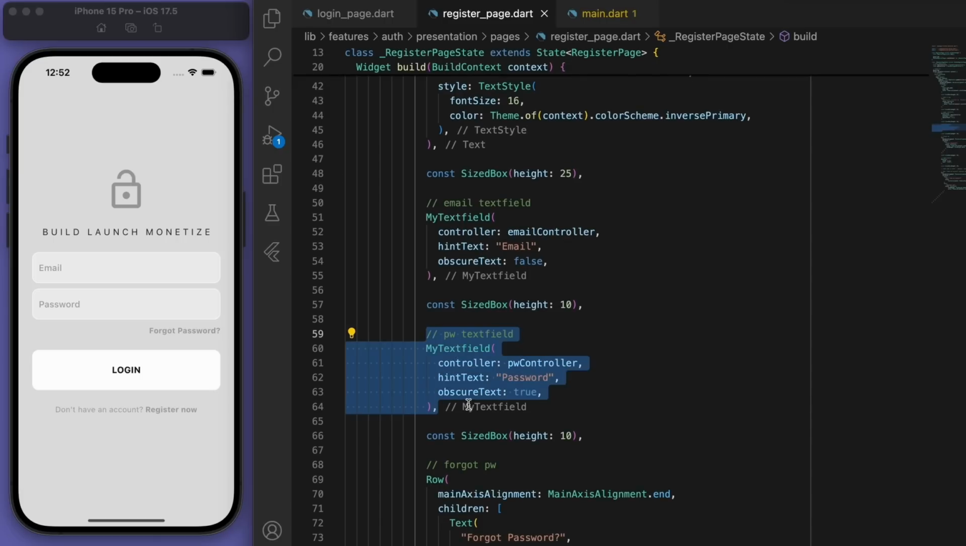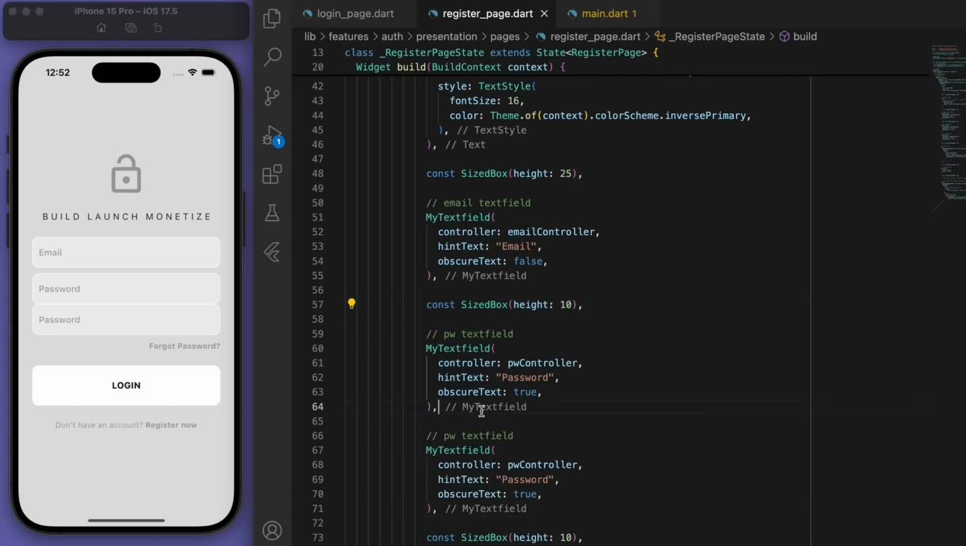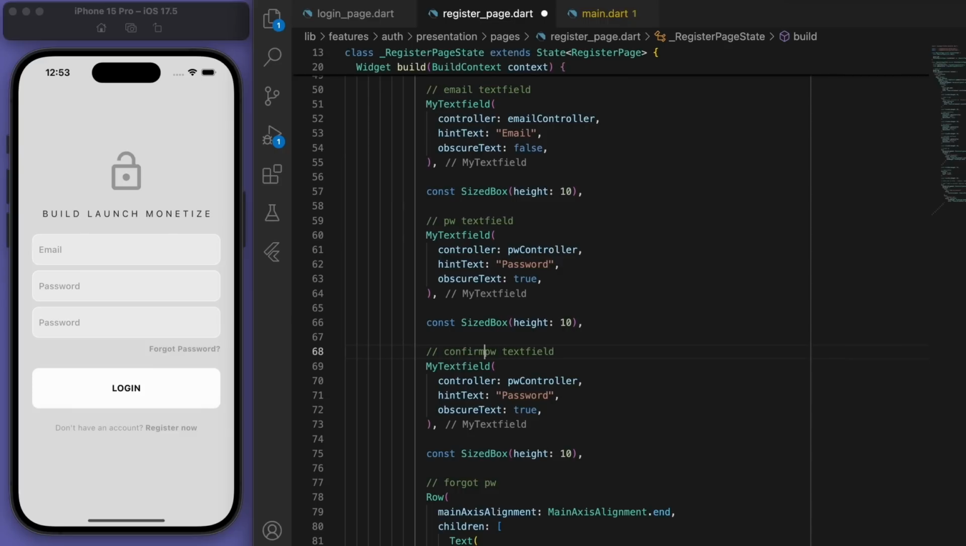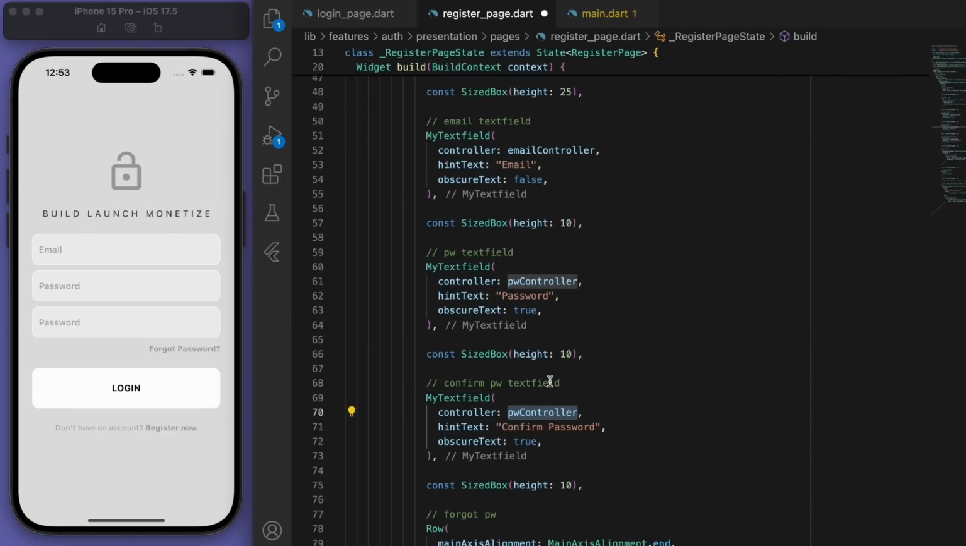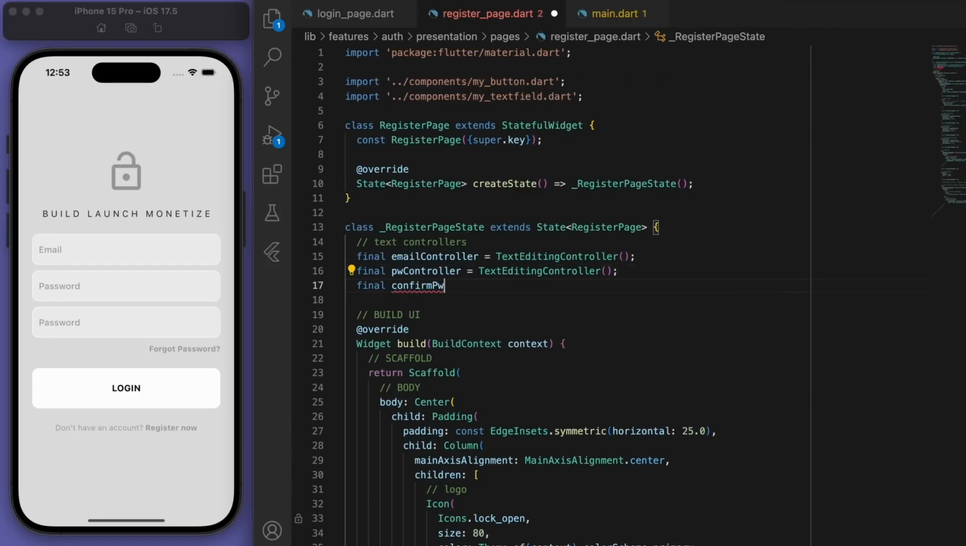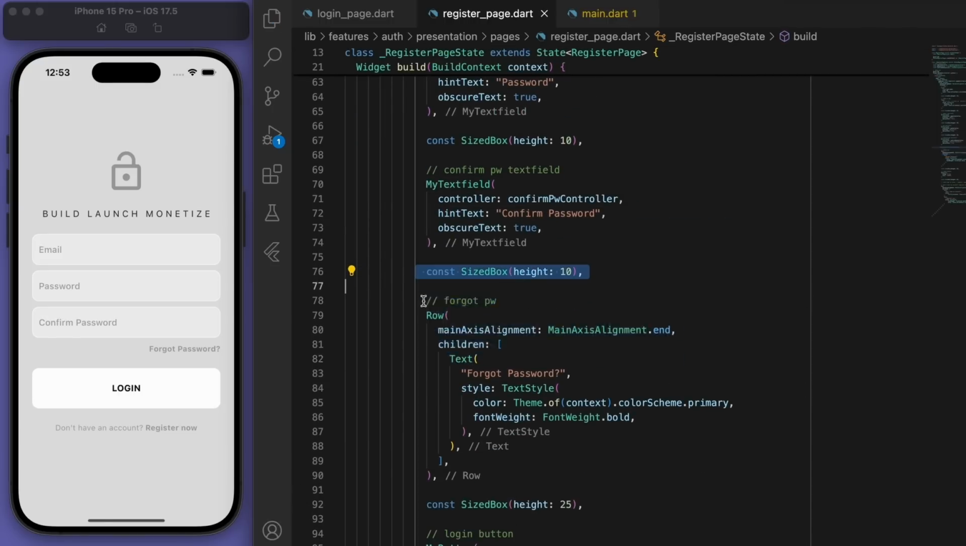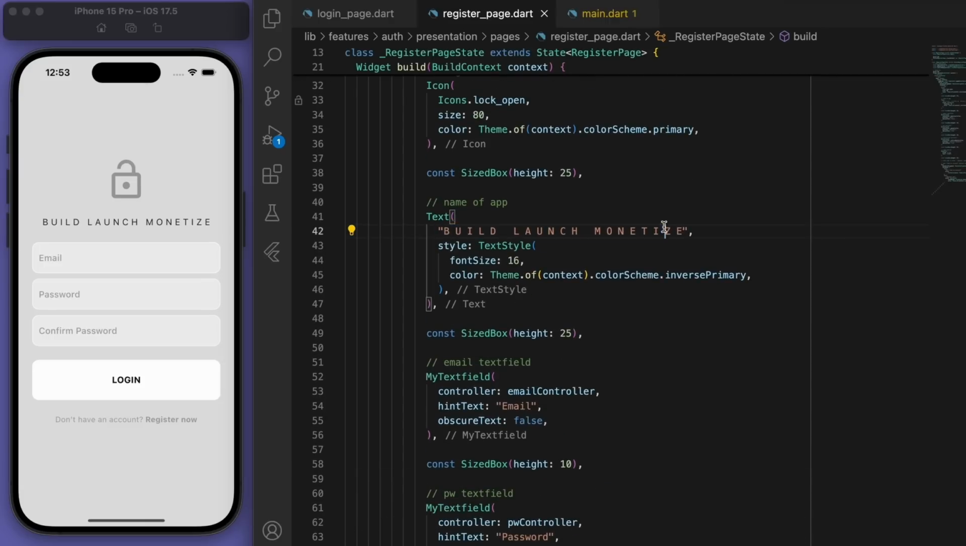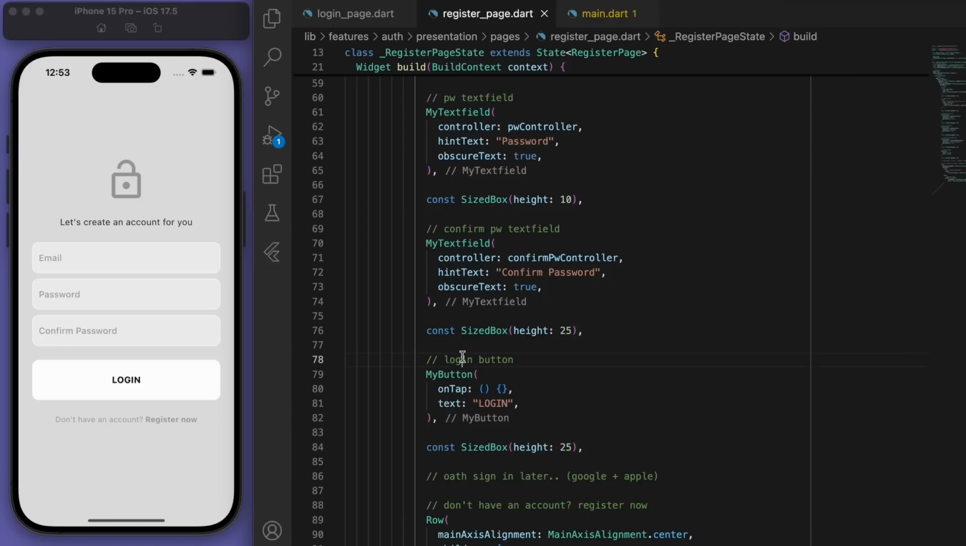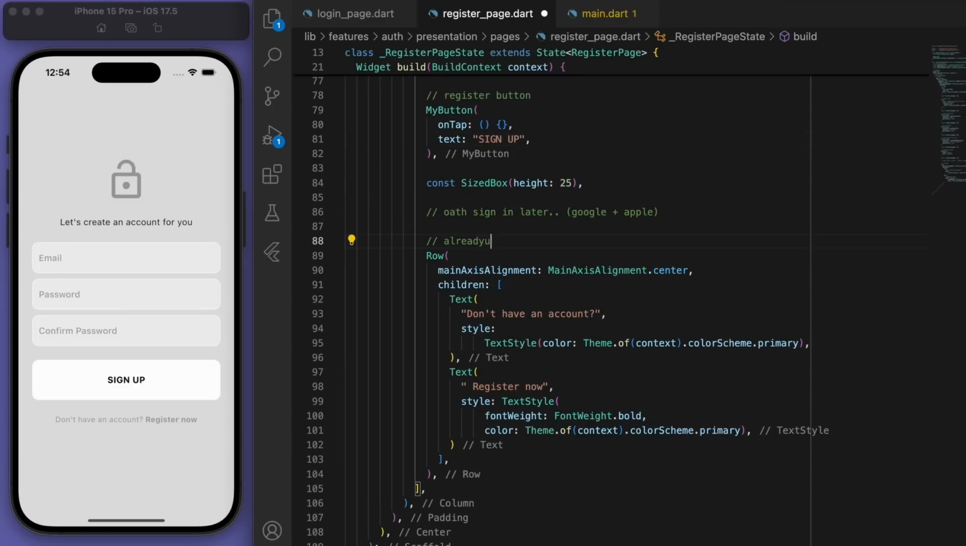And mainly we just need another password for confirming the password, which means we're going to need to create these controllers. And we're not going to need the forgot password. Also, let's say, let's create an account for you. And it'll be a register button, or we can say sign up. Cool, and then at the bottom we can say already have an account, then let's log in now.